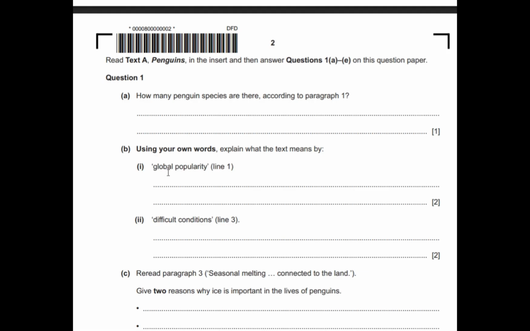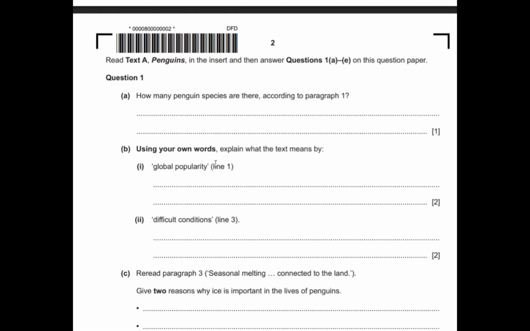Second thing, if it is a noun, you have to write the same noun. Try to write the same noun. If it is a verb, check the form as well, write the verb. If it is adjective, write adjective. For example, here popularity is noun and global is adjective. So global, any other word for global, you can say international. You can say not local. So anything, or worldwide, you can say.